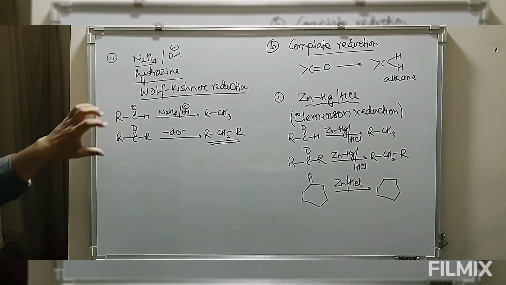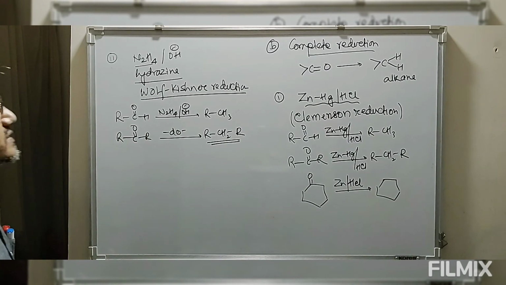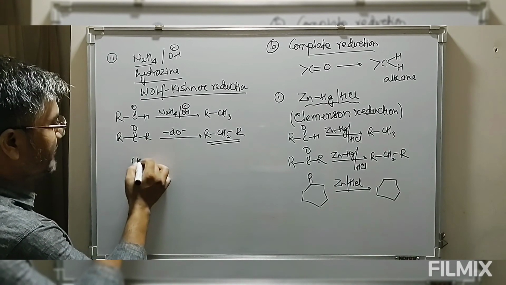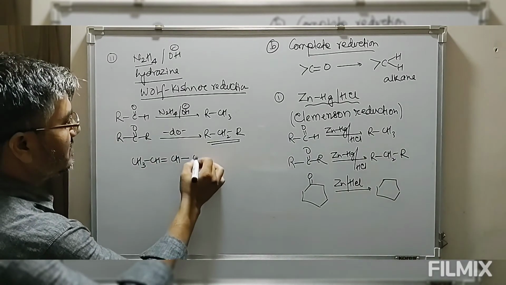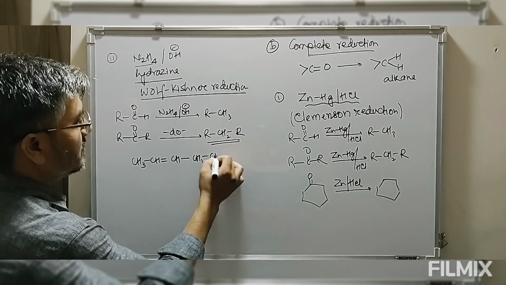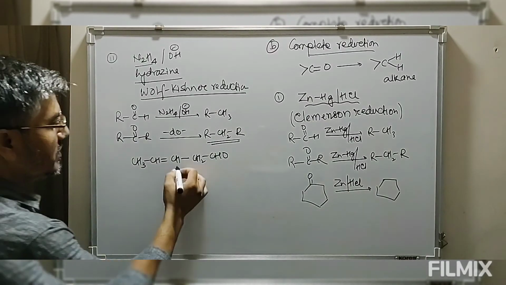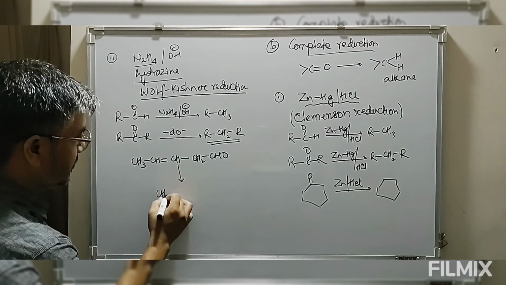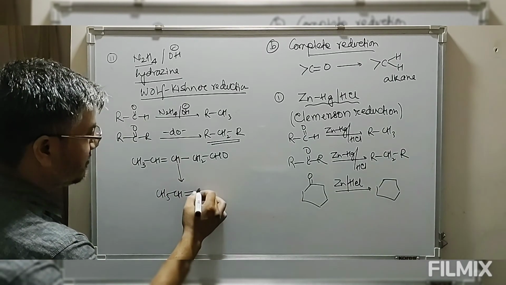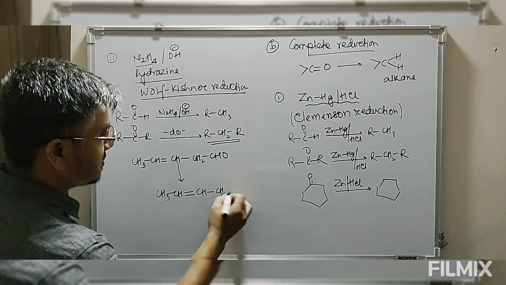This is the basic medium reduction. That means if I have to reduce this, CH3-C double bond O-CH2-CH2-CH3, now this is to be converted into this group, CH3-CH double bond CH-CH2-CH3.